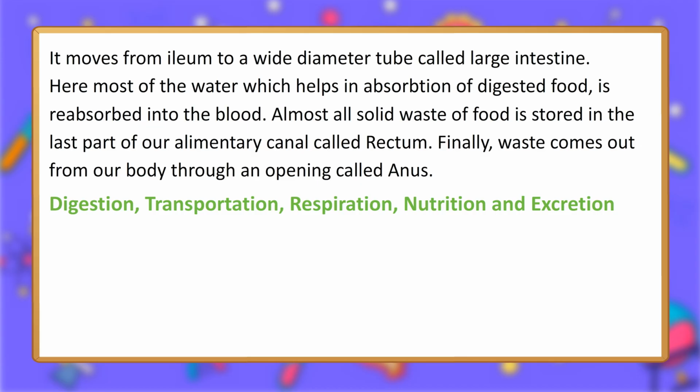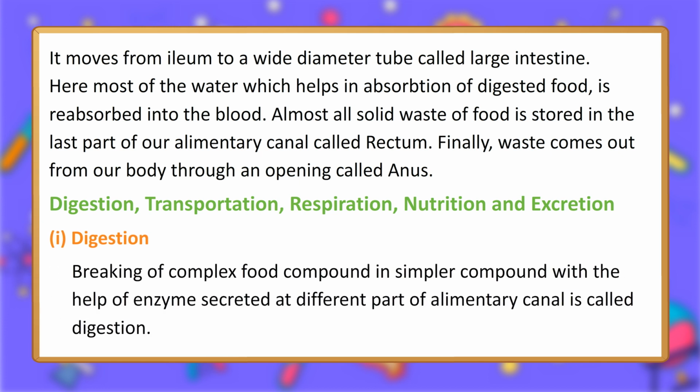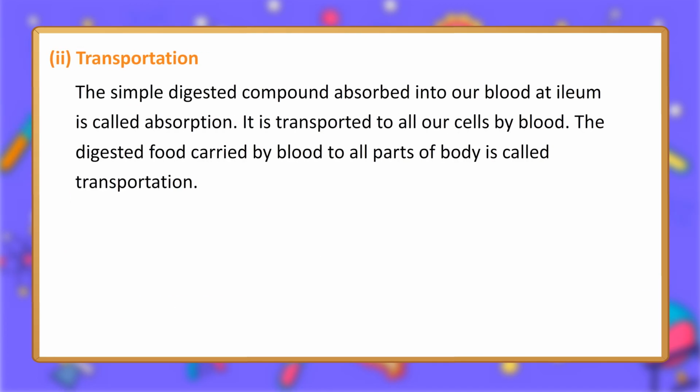Digestion, transportation, respiration, nutrition and excretion. 1. Digestion. Breaking of complex food compounds into simpler compounds with the help of enzymes secreted at different parts of the alimentary canal is called digestion. 2. Transportation. The simple digested compounds absorbed into our blood at ileum is called absorption. It is transported to all our cells by blood. The digested food carried by blood to all parts of body is called transportation.